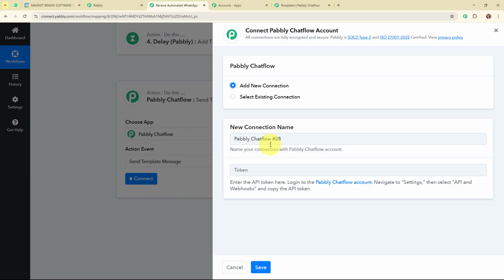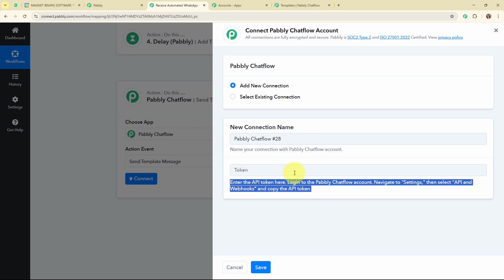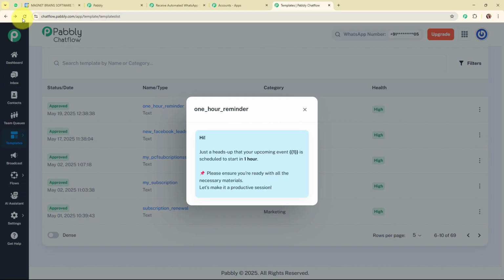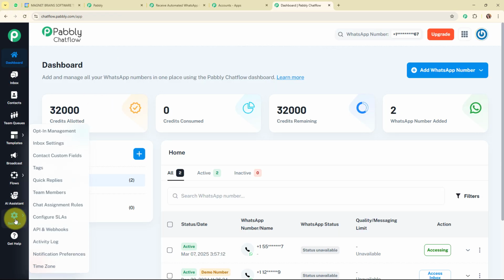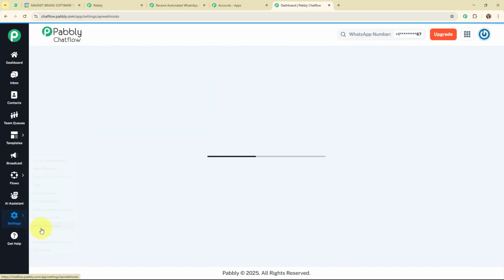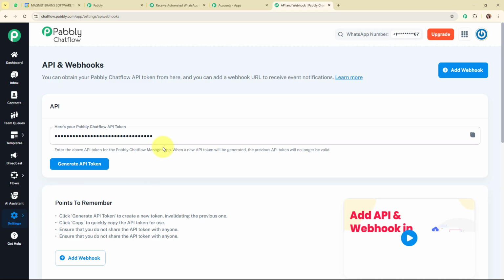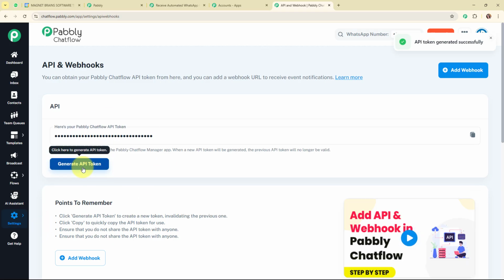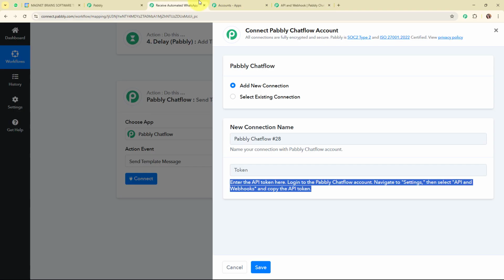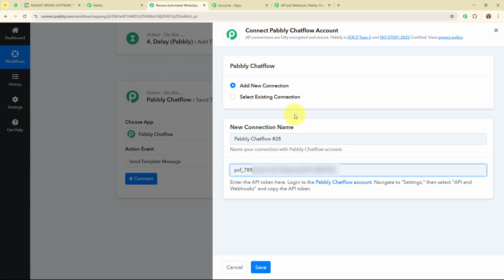And now, to build a new connection, it is asking me to enter the API token. So following the instructions given below, let's move back to our Pabbly Chatflow account. From here, I'm going to click on Settings, and under Settings, I'm going to select API and Webhooks. So this is the API token. I'm going to generate the API token, and then copy it, move back to Pabbly Connect, and paste the API token.